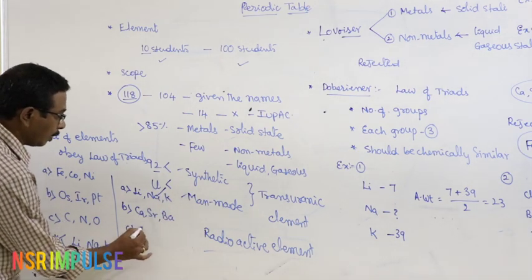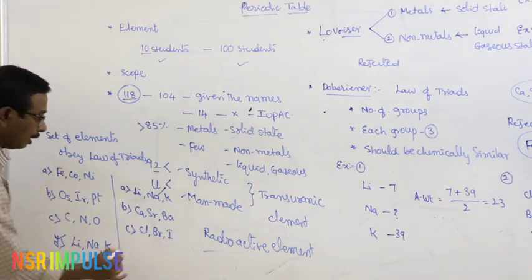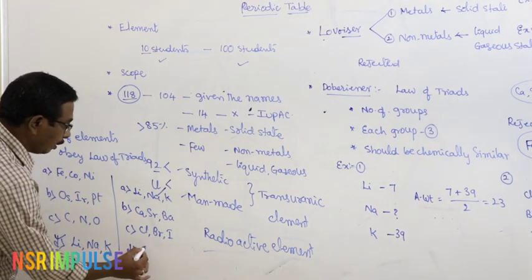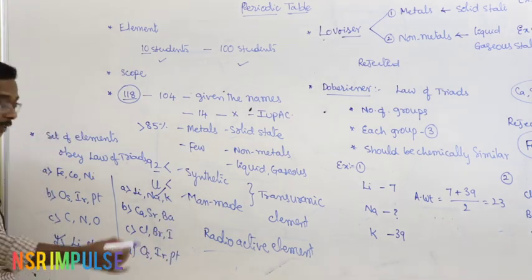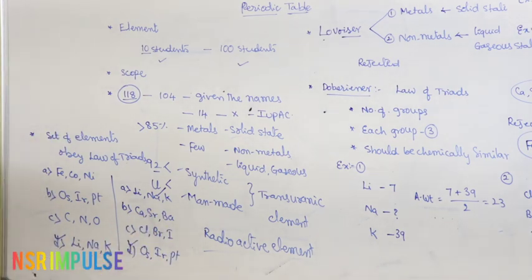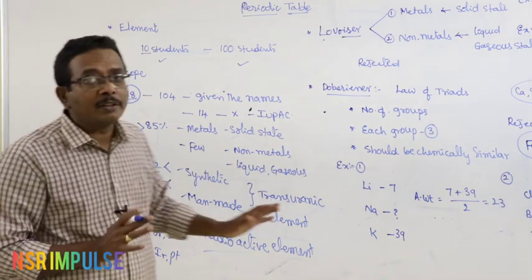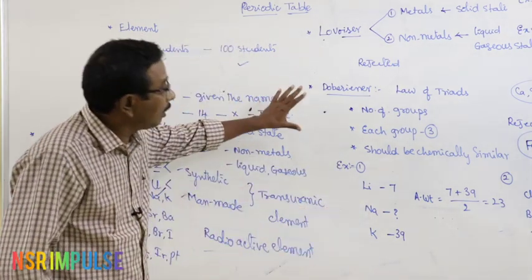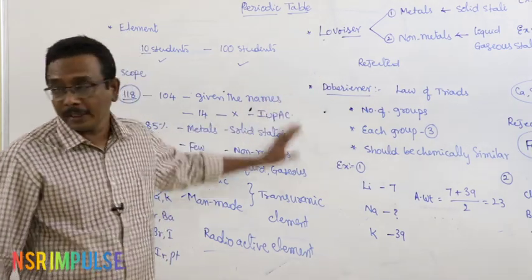Third option, chlorine, bromine, iodine. And fourth option, osmium, iridium and platinum. Here the answer is D. This is the way of questioning in objective exams related to the law of triads.